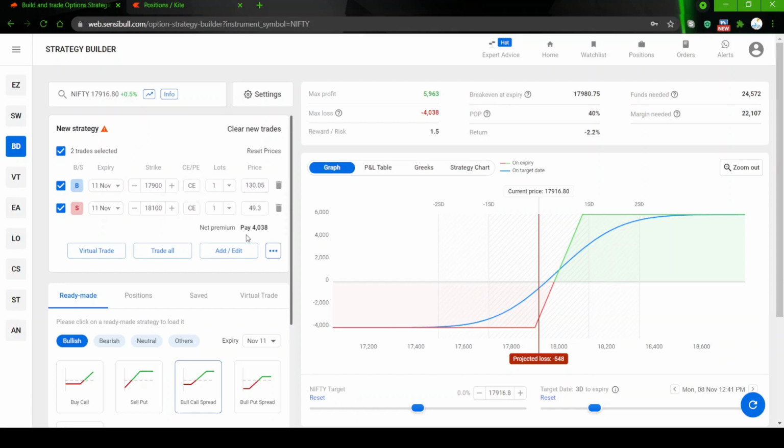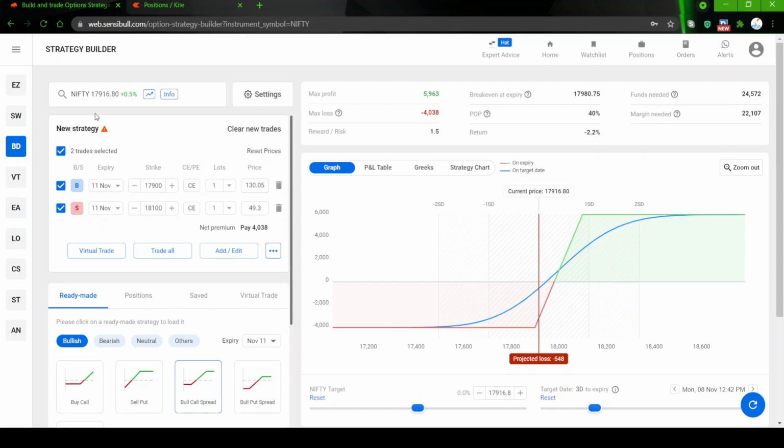The risk reward ratio will favor the position. You can see the maximum profit possible in this position is 5,963. The maximum loss is basically your premium paid, the difference between the buying and the selling. We will go through this one more time, but let us first understand what this means.